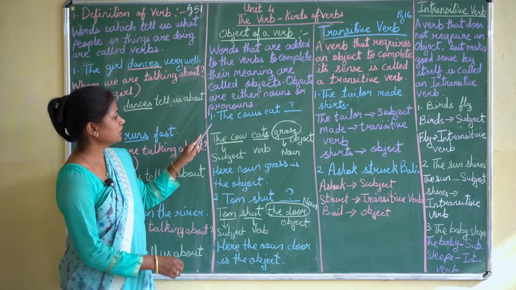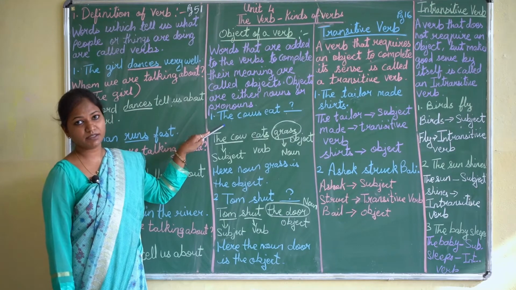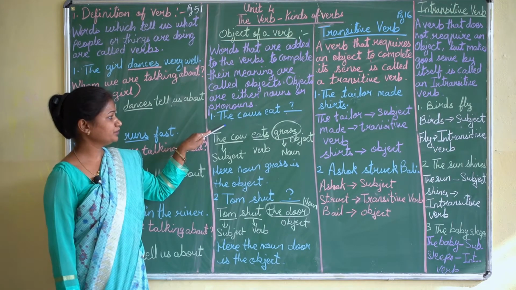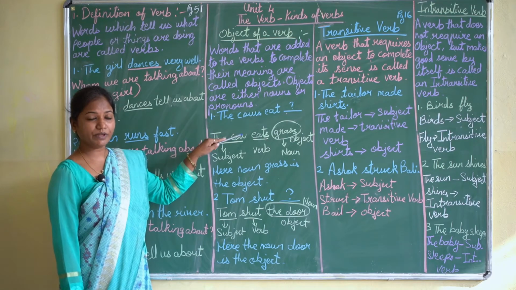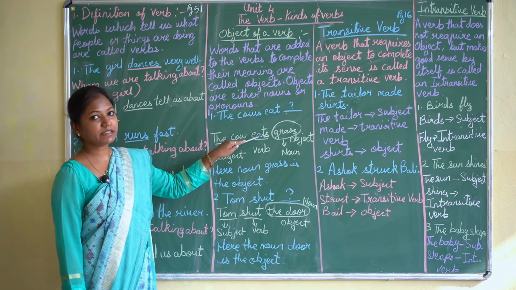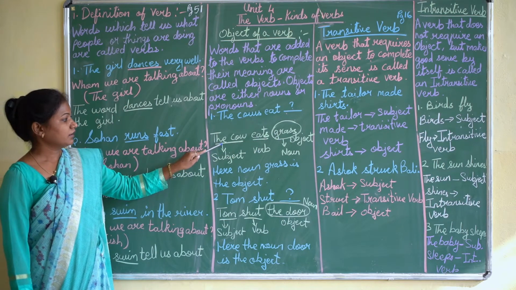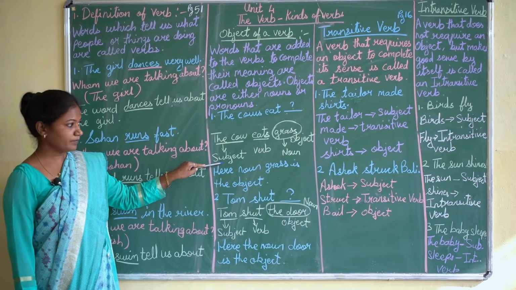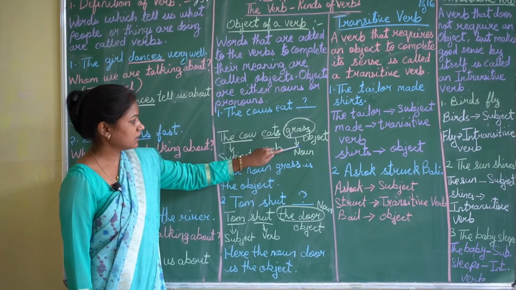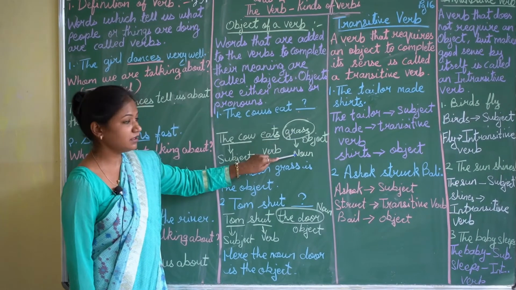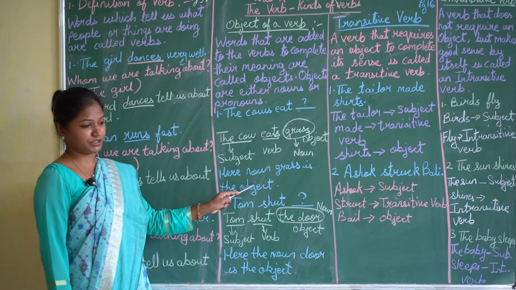Now see the sentence, the cows eat. This sentence is incomplete. So we don't know what has to be put over here. So you know what the cow eats? The cow eats grass. Now here in this sentence, the cow is the subject, eats is the verb, and grass is the object. And here you can see it is a noun. So here noun grass is the object.